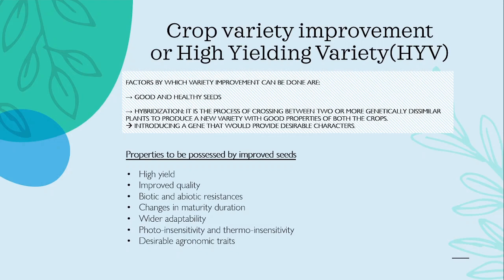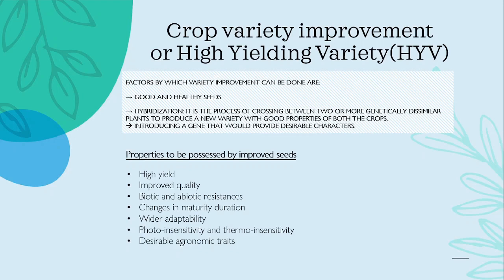What do you mean by hybridization? It is the process of crossing between two or more genetically dissimilar plants. The genetically dissimilar plants are crossed to produce a new variety with good characteristics of both crops. Okay, this is hybridization. Next we have introducing a gene that would provide desirable characters. We incorporate a gene with good properties into a particular seed.